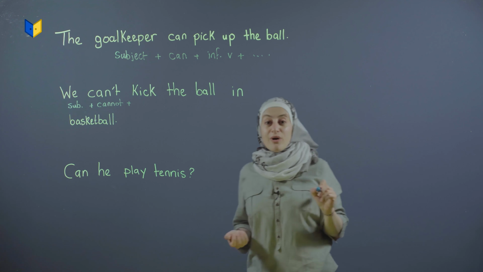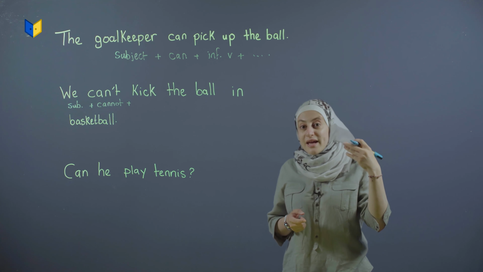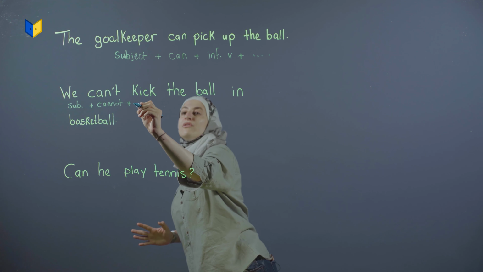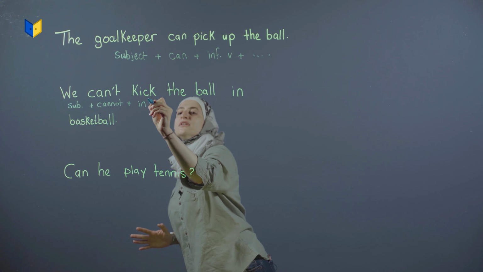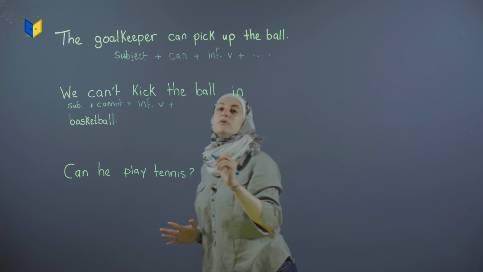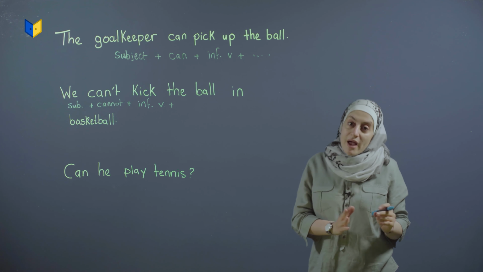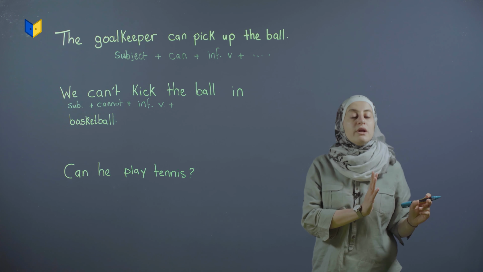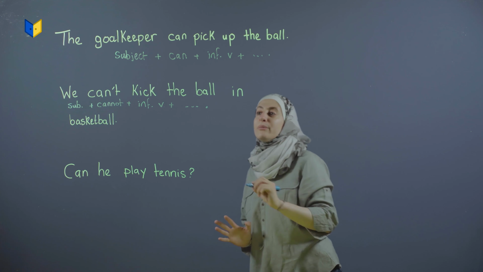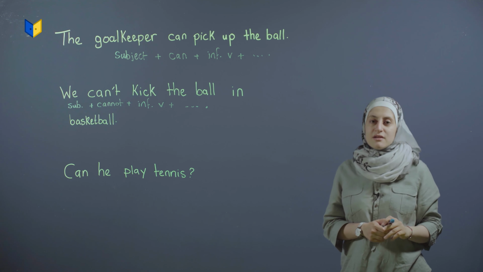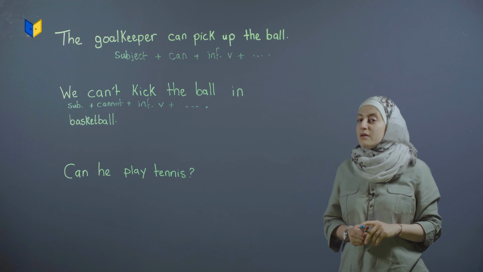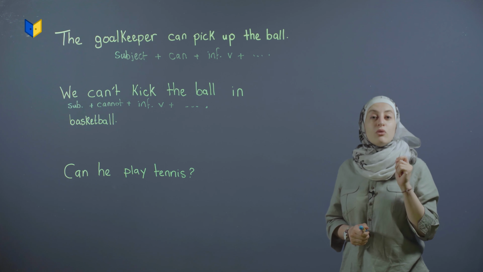And then, what do I have after? It's the same. It's the infinitive form of the verb. I'm going to write the sign of infinitive here, and then V for the verb. And then the ball in basketball. This is the rest of the sentence. We call it the complement. بآخر الجملة بنكملها وبعدين we put a full stop to mark the end of your sentence. شايفين نفس الستركتشر بس بنزيد إشي صغير اللي هو not. طيب, what if I want to ask a question?